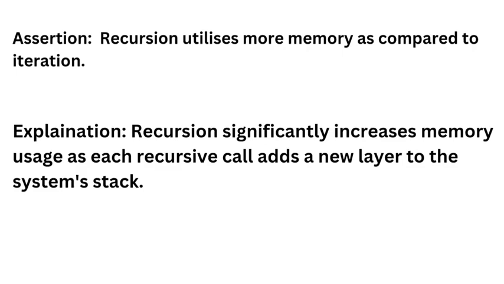Now first we have to check whether assertion is correct or not. So assertion states that recursion utilizes more memory as compared to iteration. Now if you think a bit logically, you will understand that since the function is calling itself again and again, obviously the memory required by that entire function will increase. However many times it is calling itself, that many times the amount of memory usage will increase. And thus we can say that assertion over here is true, it is correct.